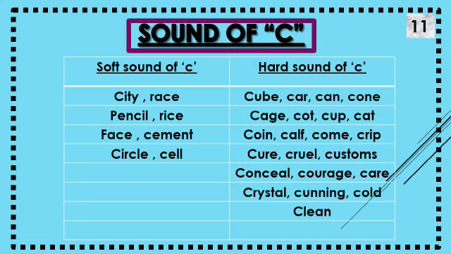Cube, car, cane, cone, cage, cot, cup, cat, coin, calf, creep, cure, cruel, customs, conceal, courage, care, crystal, cunning, cold and clean. These are hard sounds. Now I hope you understand. Only one thing you will remember: whenever we use S sound for C, it will be followed by vowel E, I and Y.